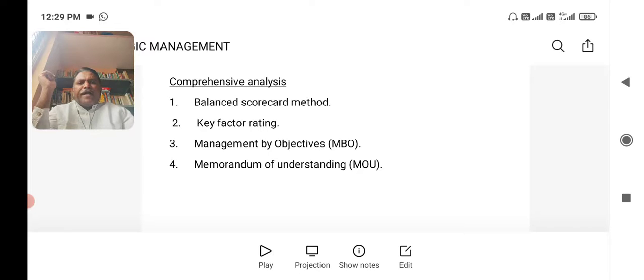The second important comprehensive analysis is key factor analysis. This key factor analysis is a method that takes into account the key factors in several areas and then sets out to evaluate the performance on the basis of these.